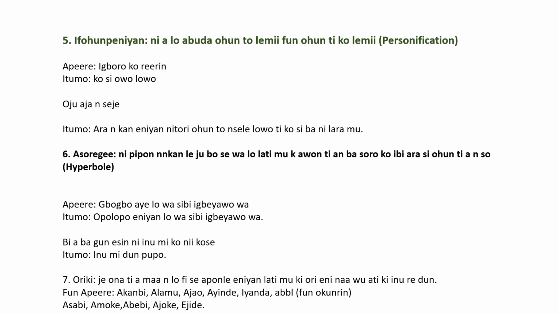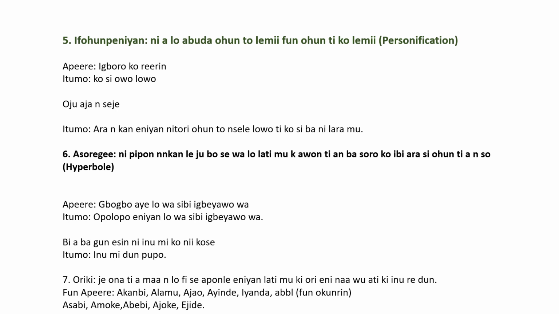Asoregee ni pípọ́n nǹkan lé ju bó ṣe wà lọ láti mú káwọn tí à ń bá sọ̀rọ̀ kọ ibi ara sí ohun tí à ń sọ. So when you are trying to exaggerate a situation so that people will pay attention, that's what is known as Asoregee, which is known as hyperbole. When you create a hyperbolic expression, most times you're trying to draw their attention, like, wow. We call it Asoregee, hyperbole, in Yoruba.